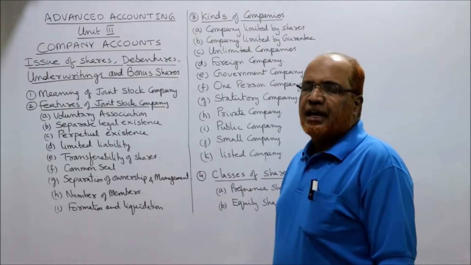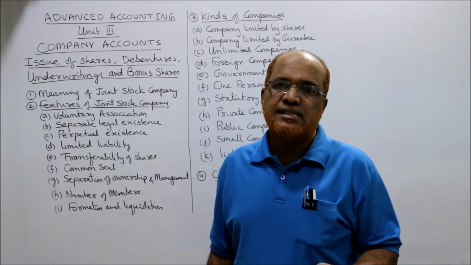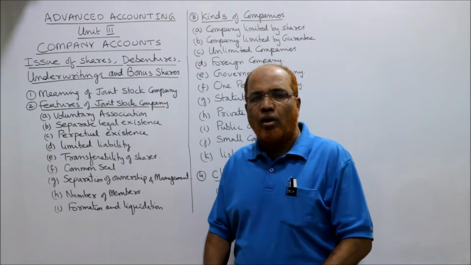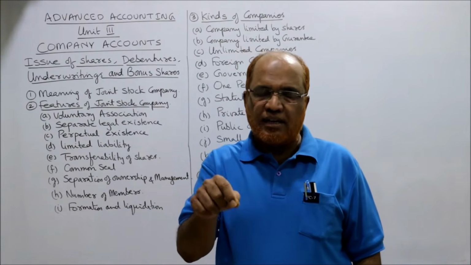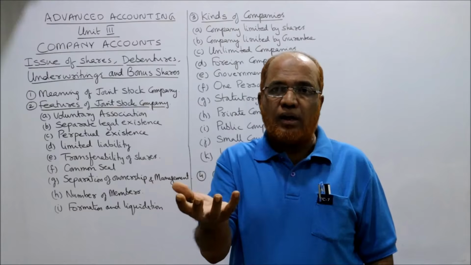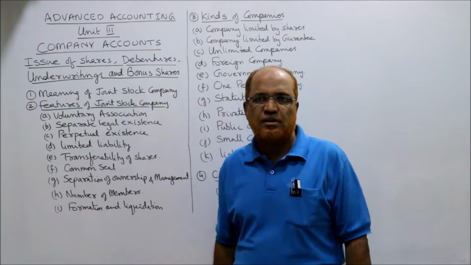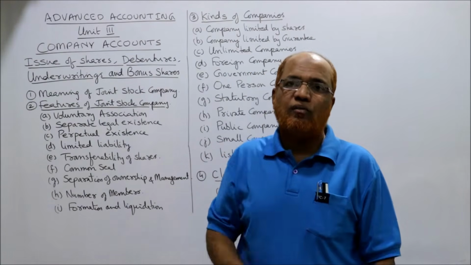Common seal. Every joint stock company must have a common seal. It is just a signature of the company. A natural person can enter into a contract by signing the agreement. When he puts his signature on an agreement, there is a binding contract between two parties. Similarly, a company is an artificial person. The company will function through the board of directors.